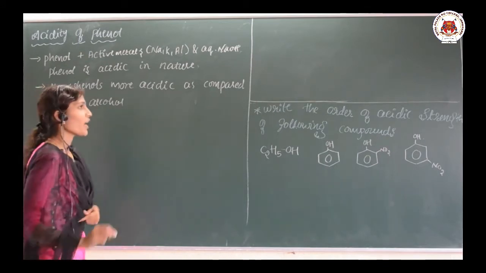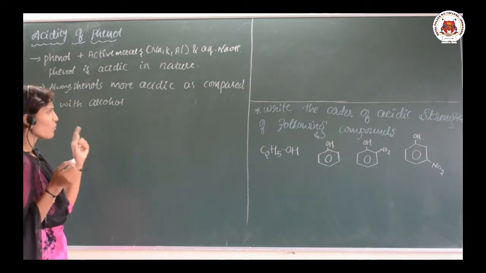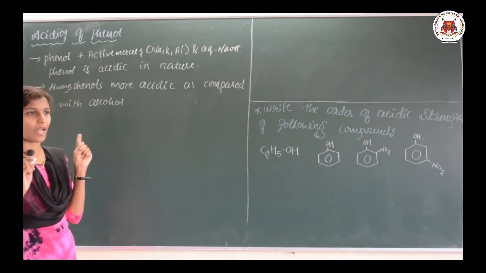Phenols are more acidic as compared with alcohol. So, why is phenol more acidic as compared with alcohol, that I will explain to you.